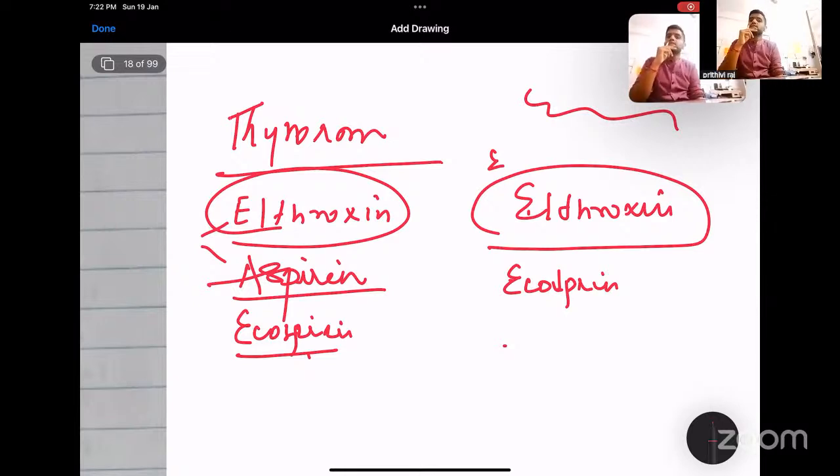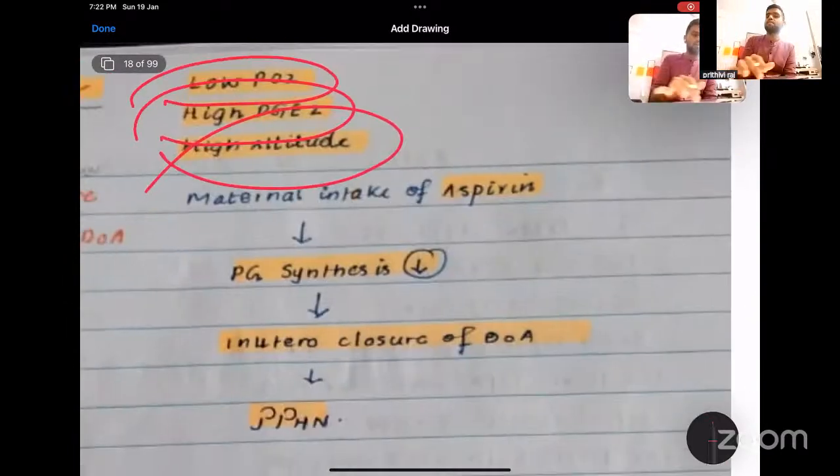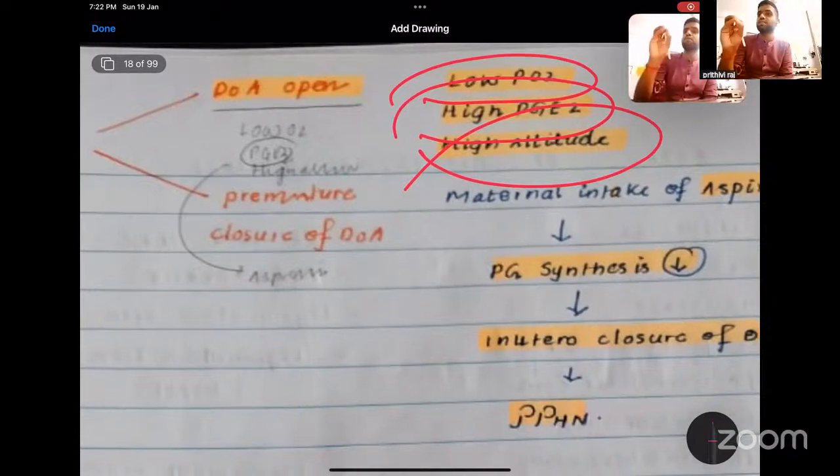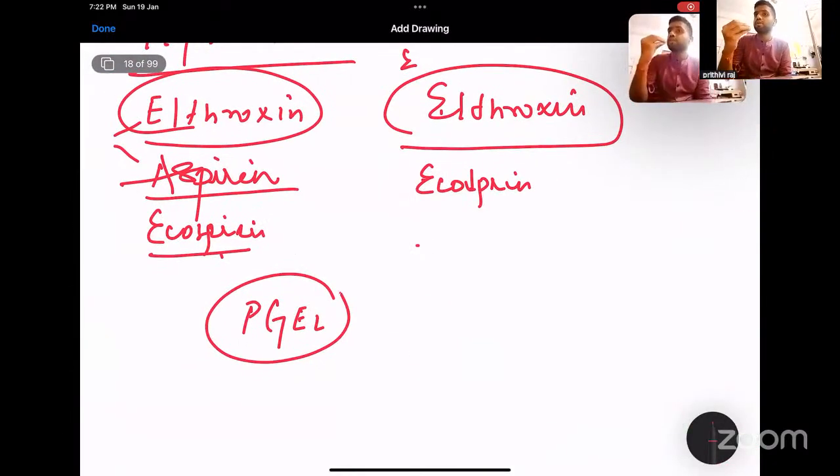The actual effect is that aspirin will cause this because it is a prostaglandin inhibitor. And prostaglandin E2 is important, as I already told, for keeping your ductus arteriosus open. Low oxygen, hypoxia, and PGE2. So PGE2 production is very important. If your PGE2 production gets decreased, then the ductus arteriosus will close prematurely.